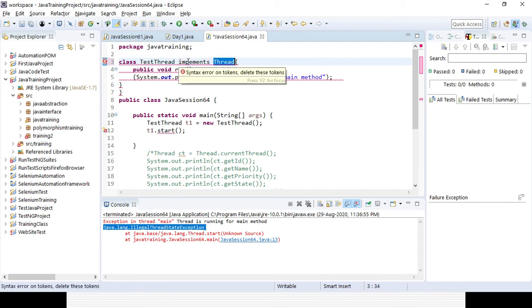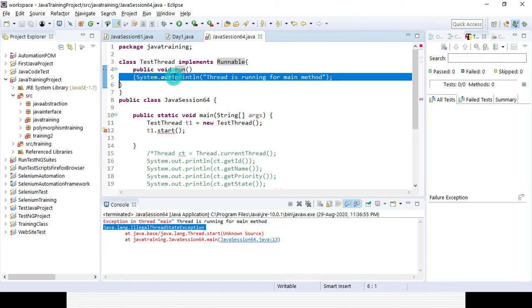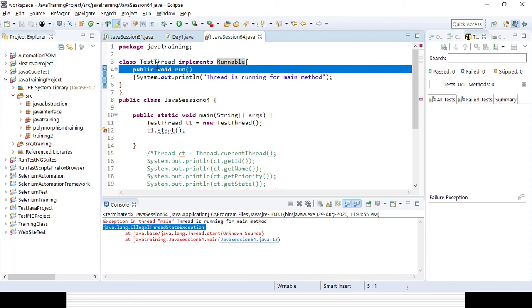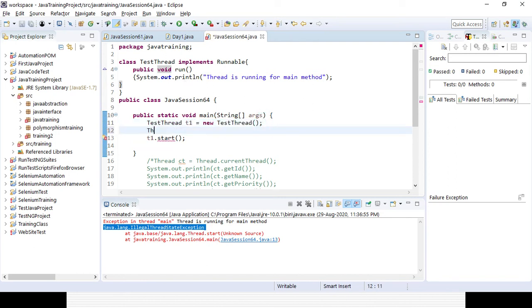Implements. Implement interface name will be Runnable. Okay. Now, in the same way, you can define the method in the particular class. So here, for that particular class, you need to create an object or instance. Apart from that, you need to create an object or instance for the Thread class.